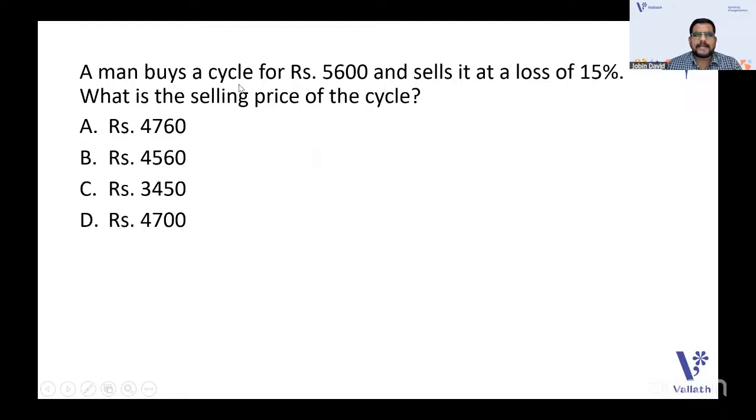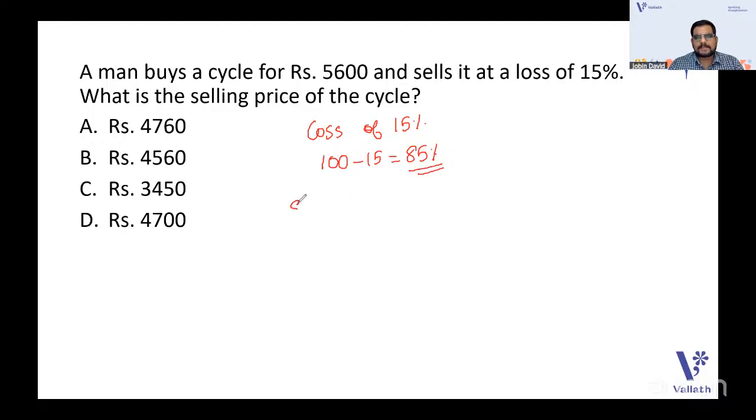A man buys a cycle for rupees 5,600 and sells it at a loss of 15%. What is the selling price? Every time this question comes, guys, whenever it is a loss of 15%, I used to tell that just subtract this amount from 100. So 100 minus 15, there will be 85% of the CP will be SP.